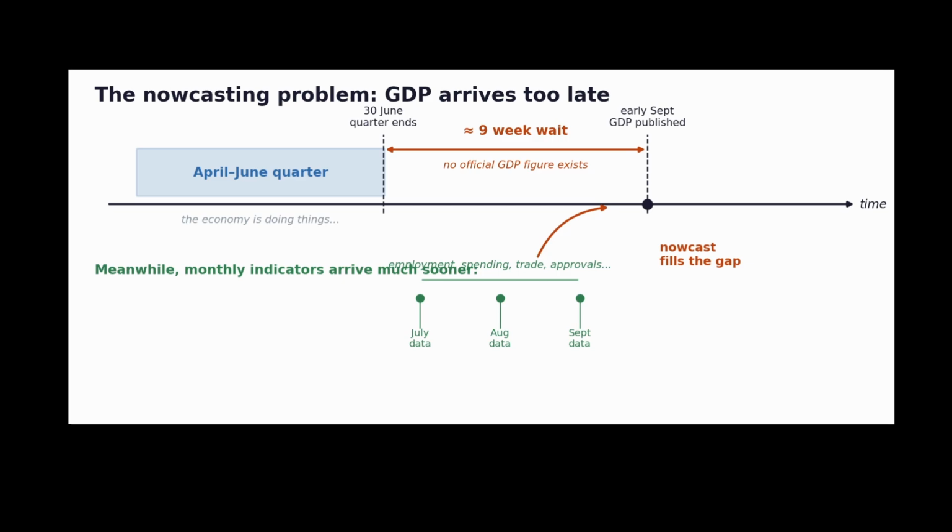The official GDP figure published by the Australian Bureau of Statistics won't be released until 9 weeks after the quarter ends. But the Reserve Bank, our central bank, still has to make decisions about how interest rates are set based on where the economy is right now. Fortunately, other economic indicators are released much sooner, giving economists a way to estimate GDP before the official figure arrives. This is known as nowcasting, and it's the practice I'll be exploring here.